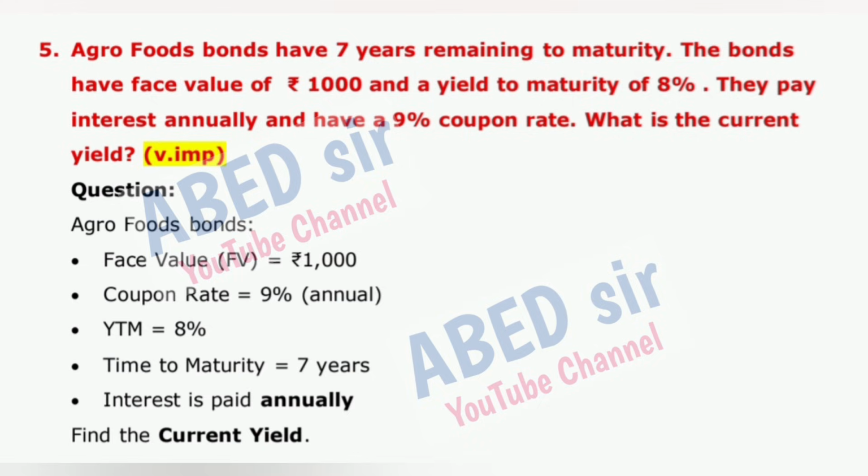Agro Foods bonds. Face value, FV, is equal to 1,000 rupees. Coupon rate is equal to 9% annual. YTM is equal to 8%. Time to maturity is equal to 7 years. Interest is paid annually. Find the current yield.